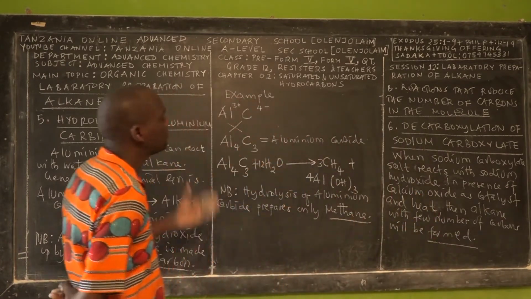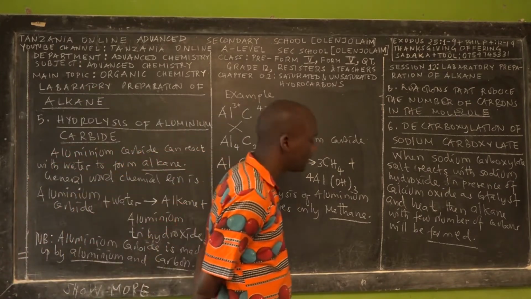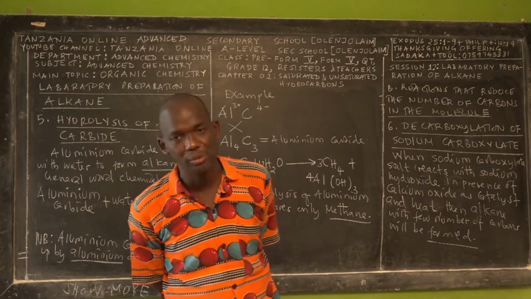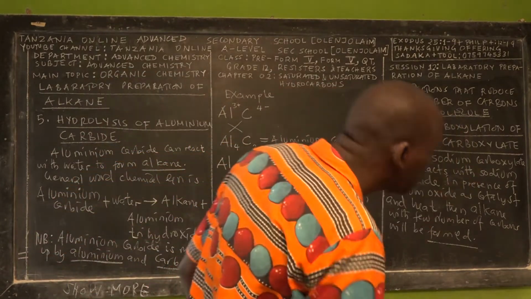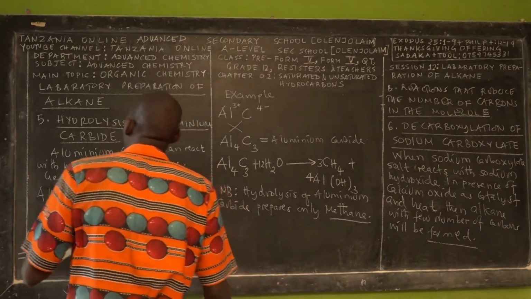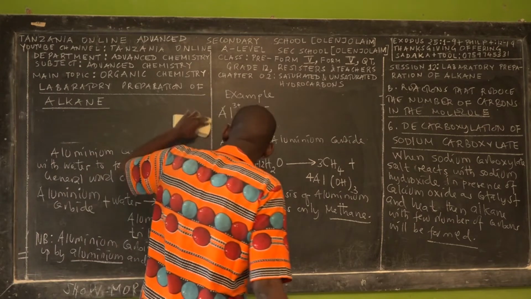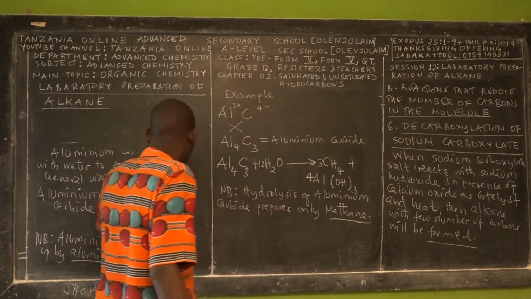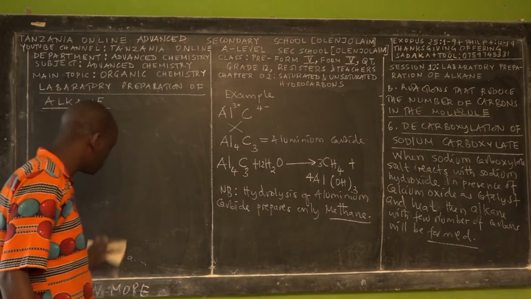So the decarboxylation of sodium carboxylate is one of the methods we use in chemistry to prepare alkane. This method just needs two reactants. The first reactant is sodium carboxylate salt, which is a weak salt. The second reactant is sodium hydroxide.